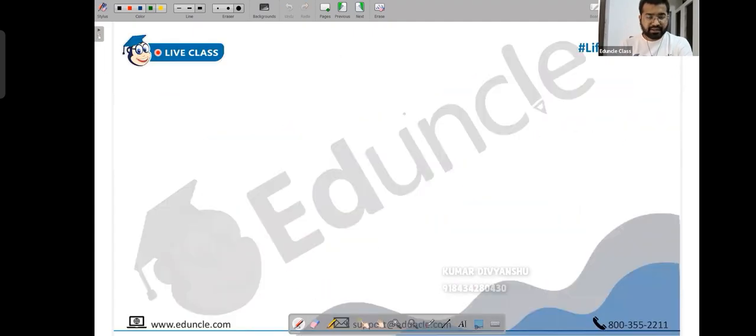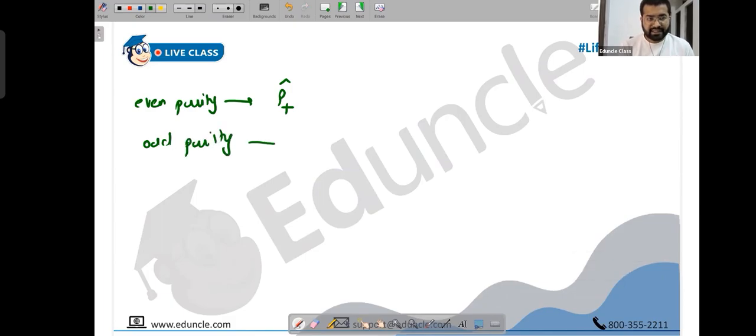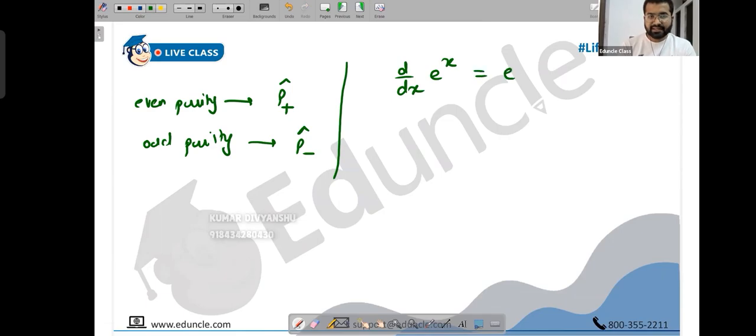Again, to explain, the even parity operator is usually written as P plus cap, and the odd parity operator is written as P minus cap. For an example, if you take the derivative of e raised to x, it is e raised to x. So when you apply the operator on the derivative of e raised to x, I get 1 here. That 1 can be written as P plus cap. This is known as even parity.